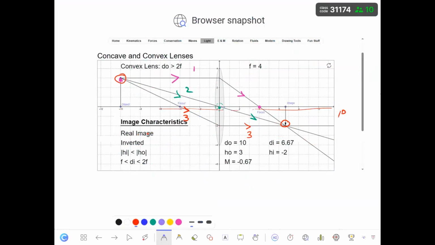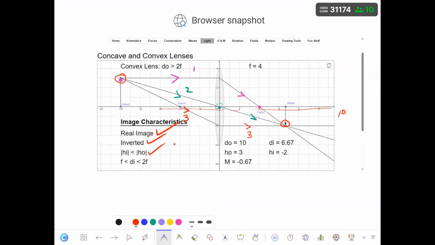Good. So the image that will be created is going to be the real image. It is inverted, and the size, because the object is outside the focal point, the size of the image is going to be less than the size of the object. Good.